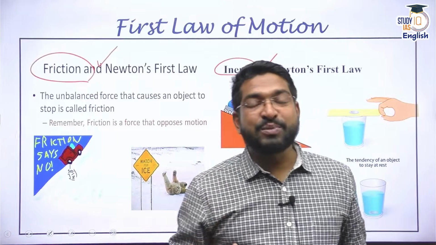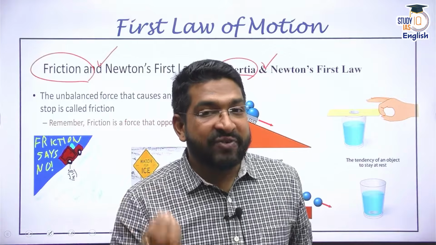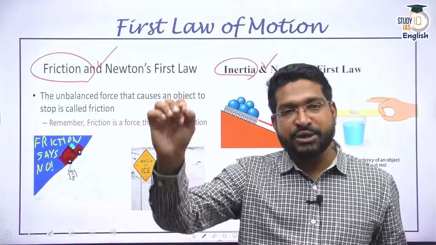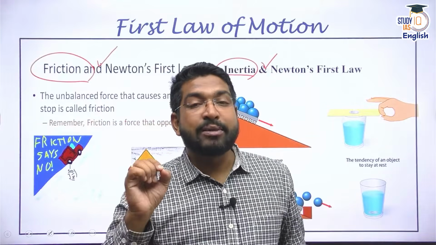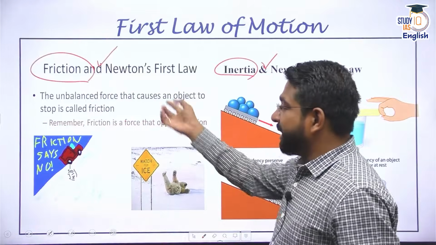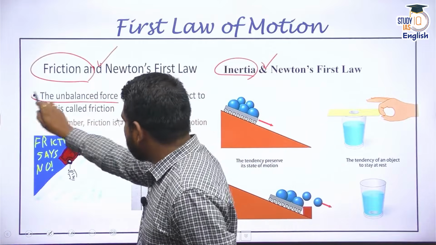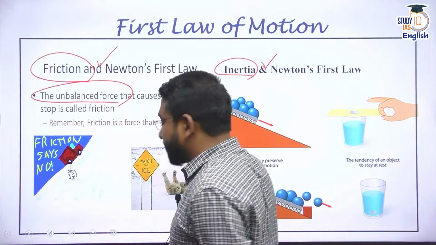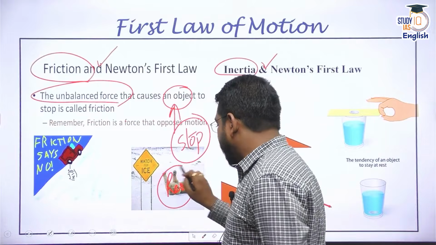Because there is an unbalanced force continuously acting on it, and that is called the friction force. Friction depends on the contacting surfaces, and it always opposes the motion of the ball. So the first law lays the foundation for the frictional force. Frictional force is an unbalanced force that brings an object to rest. That is the idea of friction.